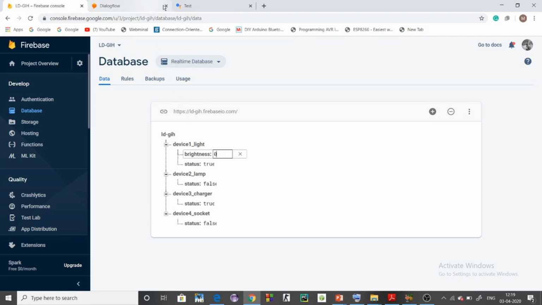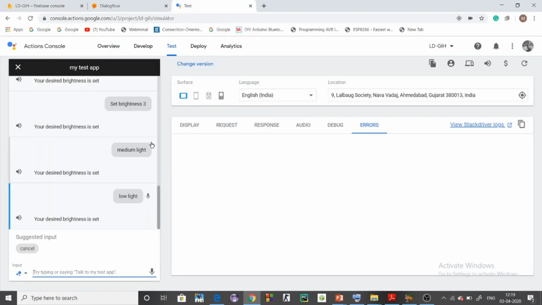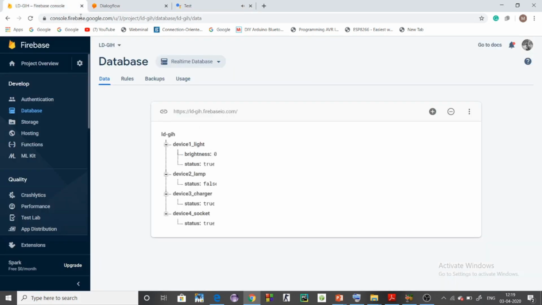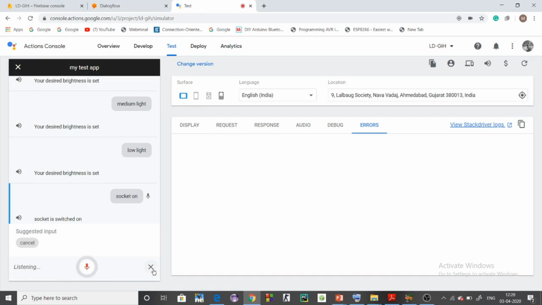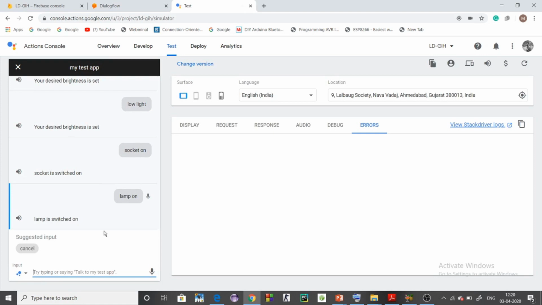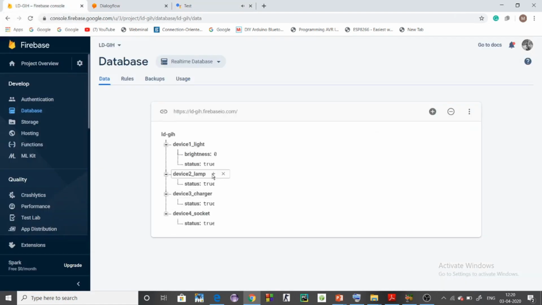Fine. So by doing this, what happens is, when I say lamp on, I should, again, let me say socket on. Socket on. Socket is switched on. See, the socket status is right now true. Let me set the status for lamp true. Lamp on. Lamp is switched on. Fine. So all the devices are switched on.